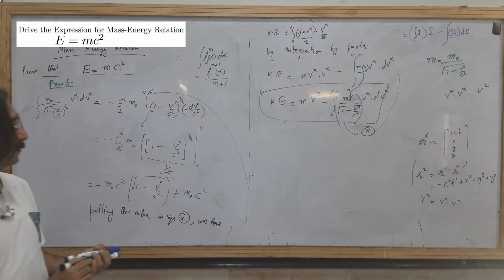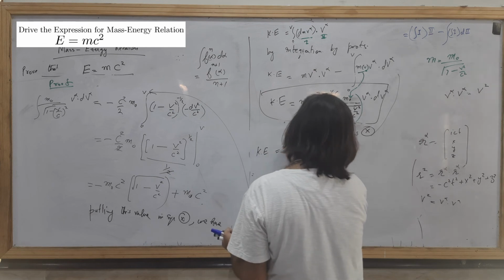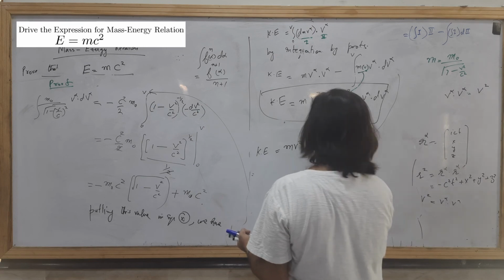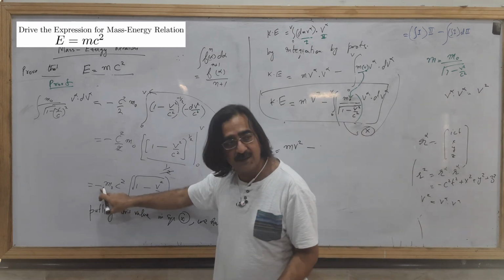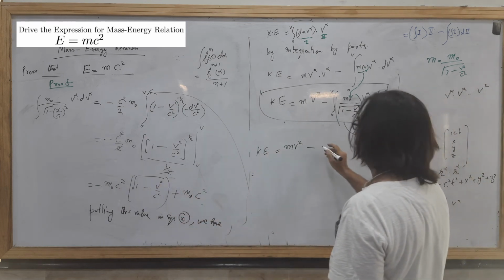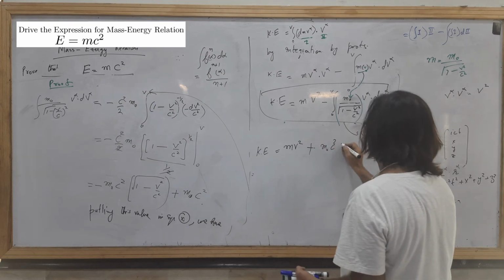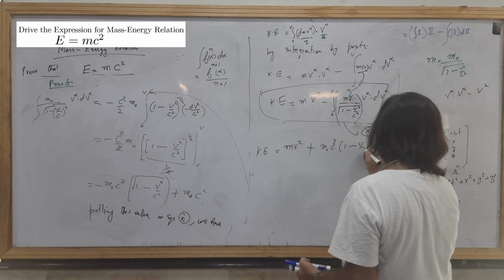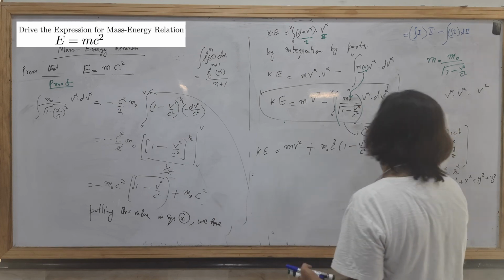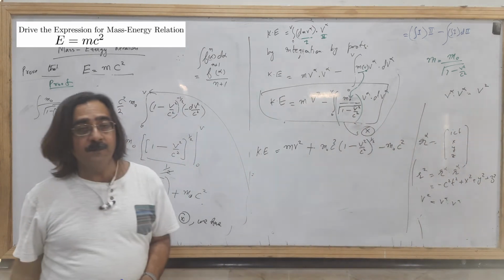Yes, the kinetic energy will become equal to mv square minus, plus, this will become plus and this will become a minus. Okay, so this will become minus m naught c square, plus 1 minus v square over c square to the power 1/2, minus m naught c square.